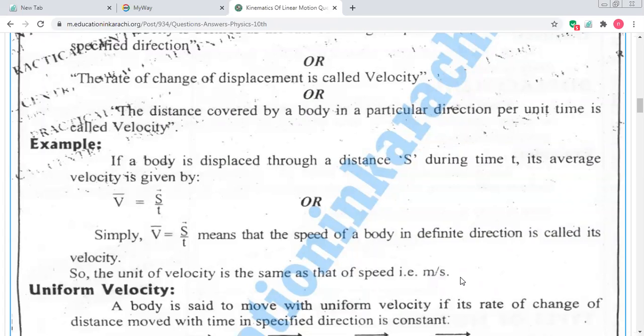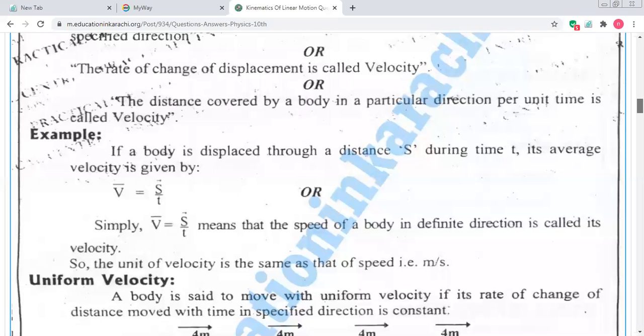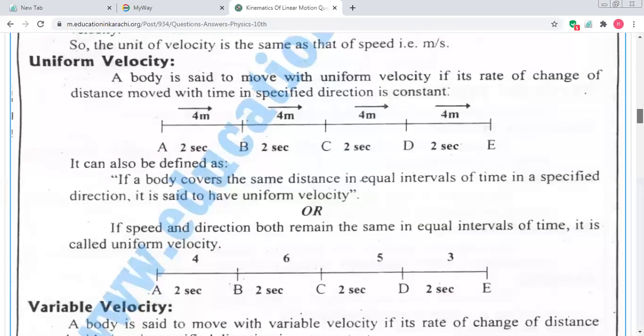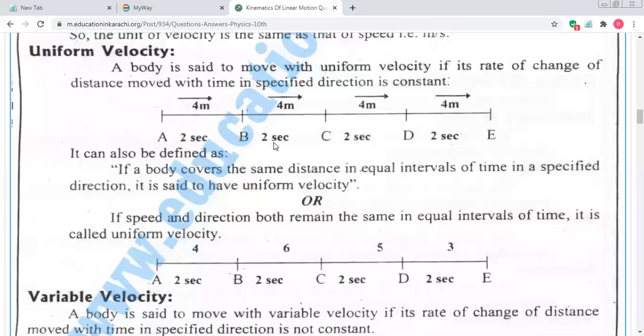Its unit is meter per second. Meter is the unit of displacement, while time's unit is second. We represent time in seconds and displacement or distance in meters. Is there any confusion? Clear? No. Okay. The velocity consists of 3 types.